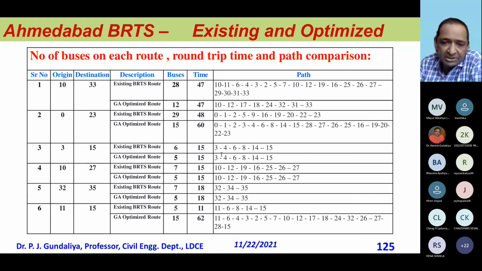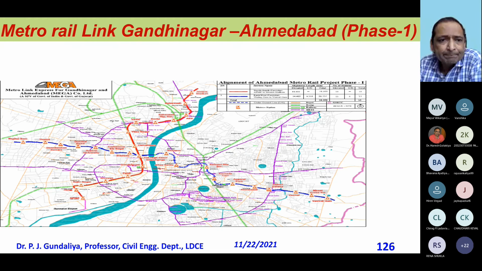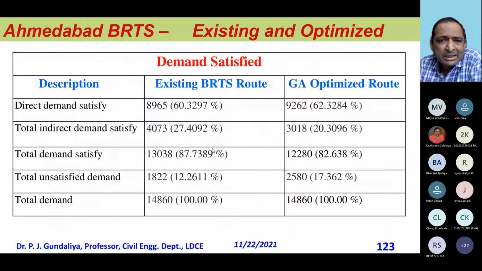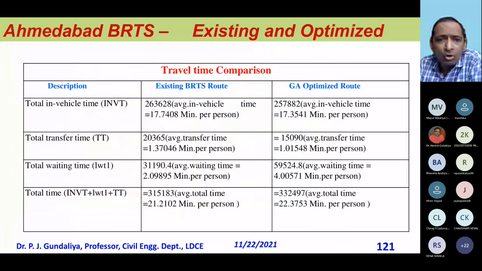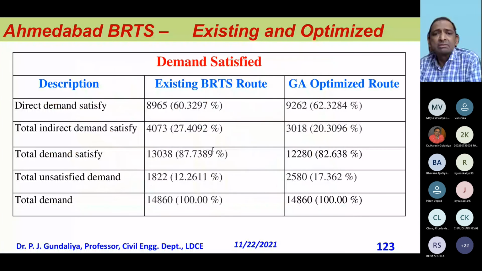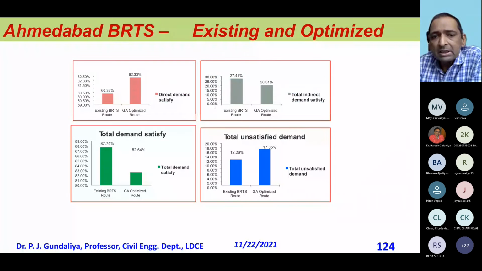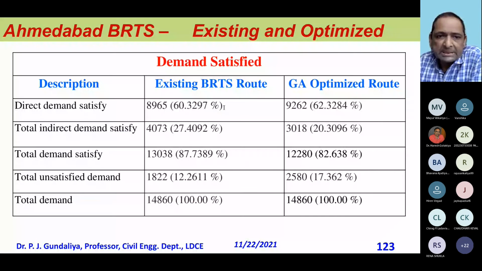With all the constraints satisfied, what is important is that there is not much difference in direct demand satisfied, and the number of buses gets reduced. So 60 versus 62 only is the difference. So this is good. 60% of the population is getting benefit, 62%.